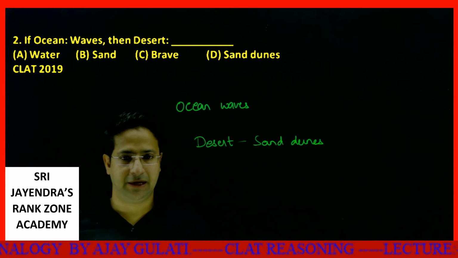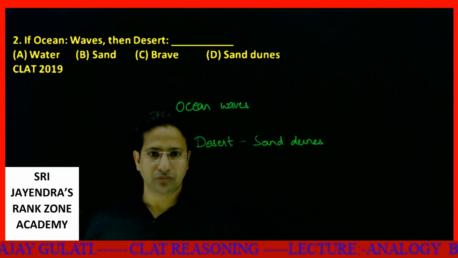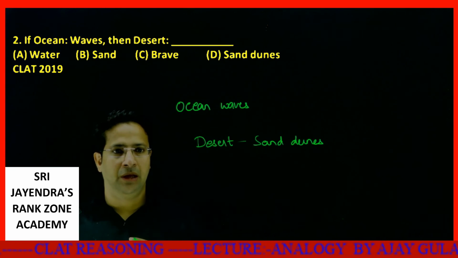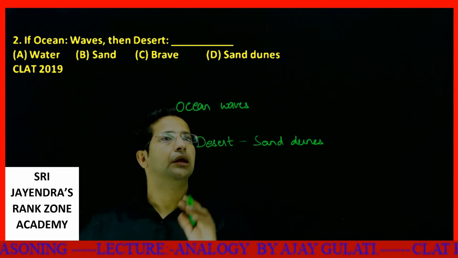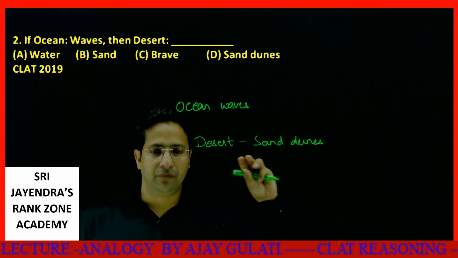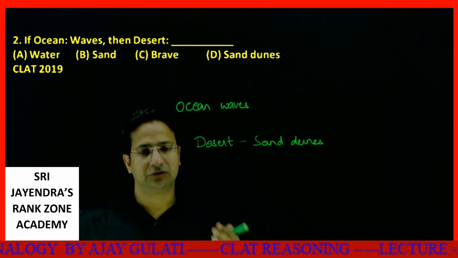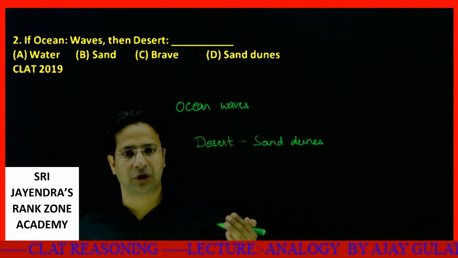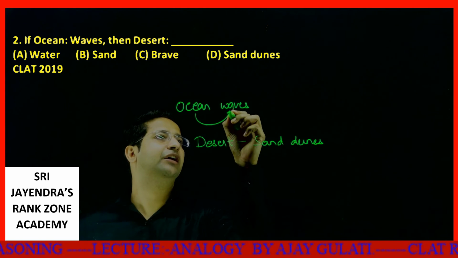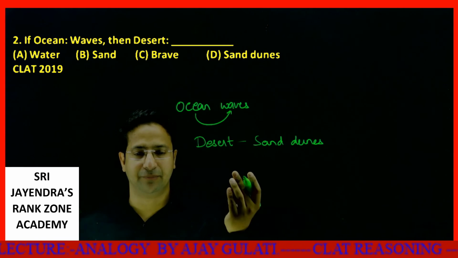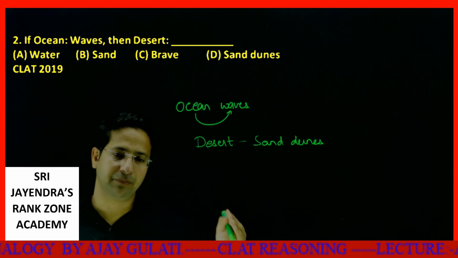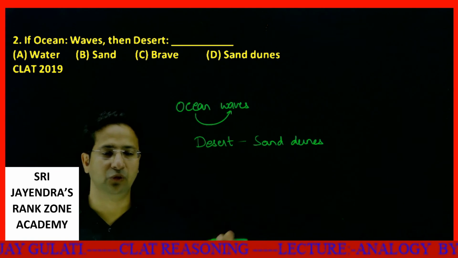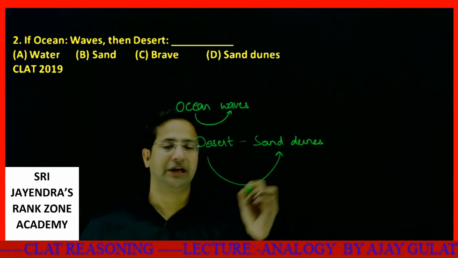I repeat again. When in an ocean, because of air and all other forces, there is movement of water, then waves are created. Similarly, a desert is composed of sand. When, because of air, the sand moves, sand dunes are created.